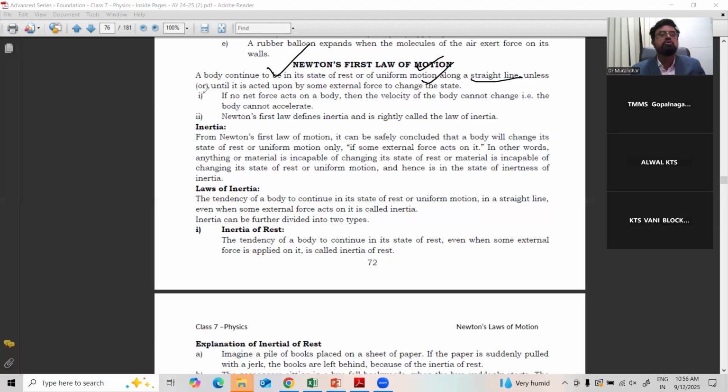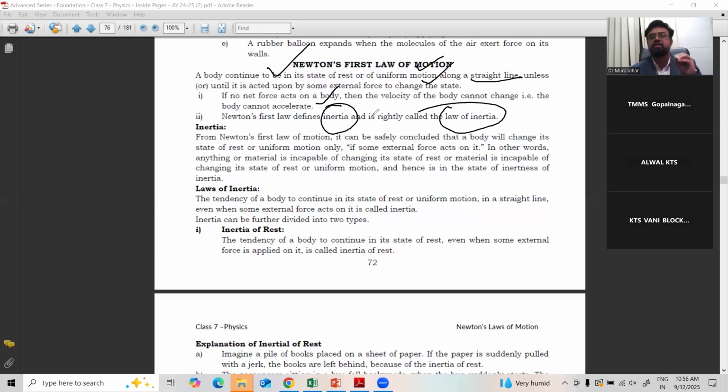If no net force acts on a body, then the velocity of the body cannot change. That is, the body cannot accelerate. Newton's first law defines inertia and is rightly called the law of inertia. Why is the body not changing by itself? Because that is an internal, inherent property of the body.